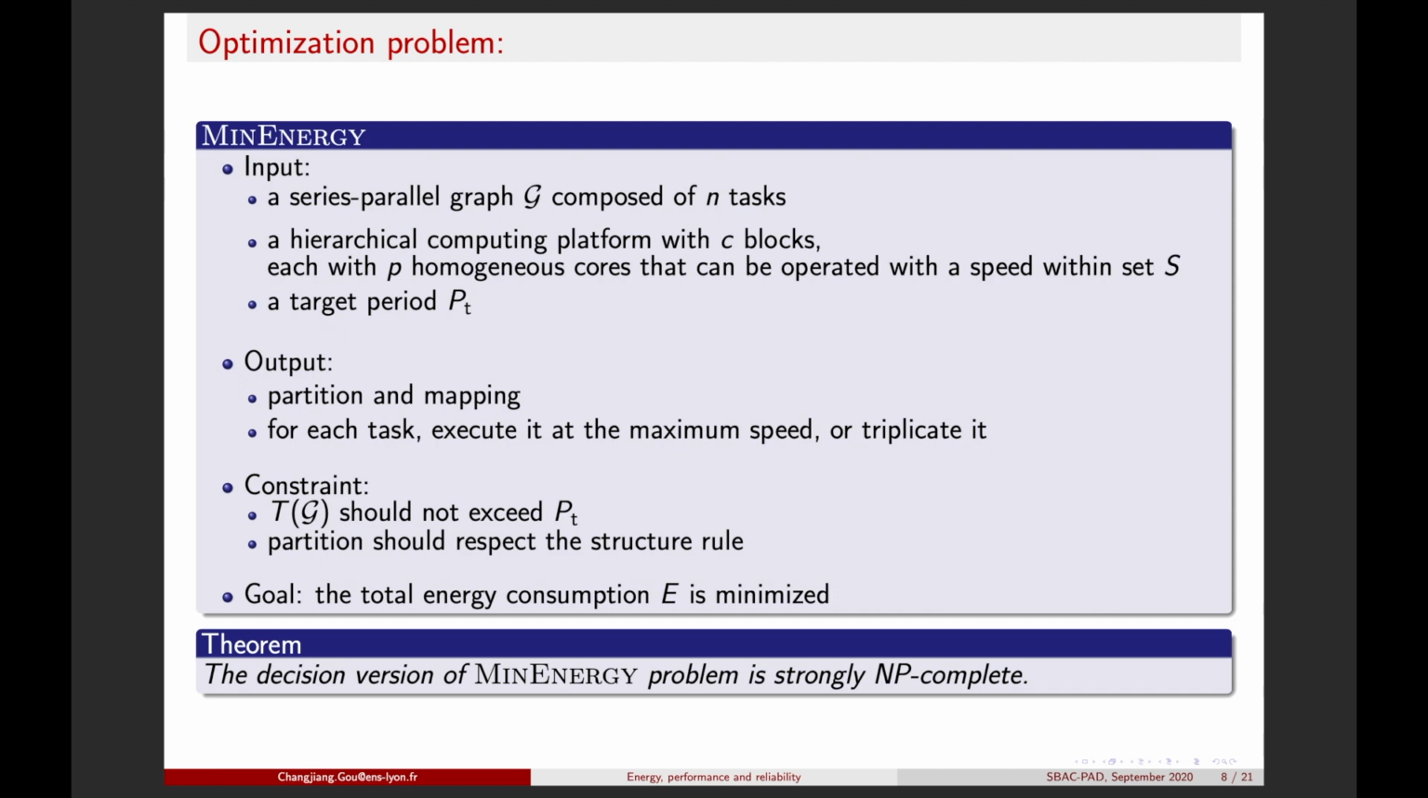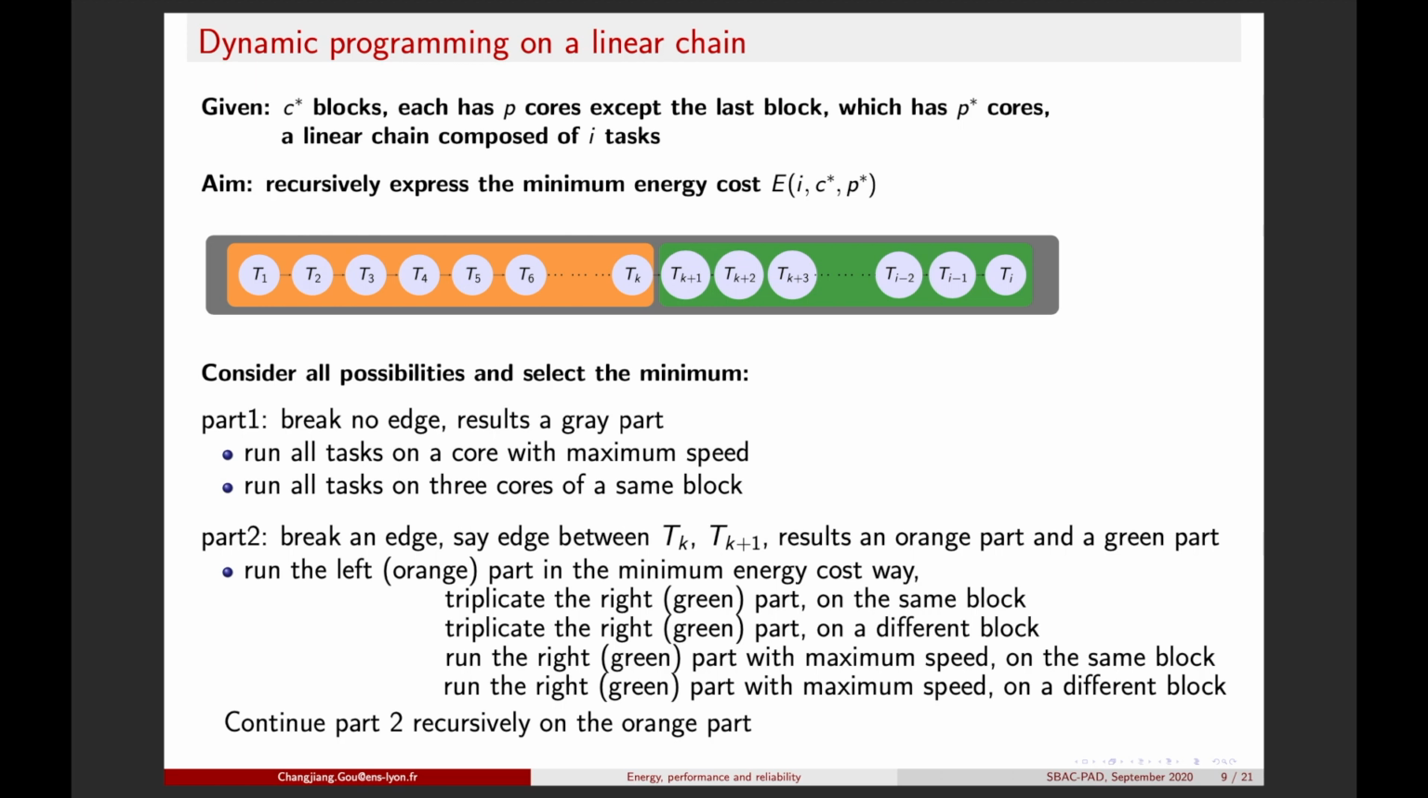Now we can formally define our optimization problem as MinEnergy. The decision version of MinEnergy has been proven NP-complete. Thus, we put our efforts on finding efficient heuristics for general cases, or optimal solutions for specific cases. For a specific case, linear chains, we proposed a dynamic programming method. We recursively express the minimum energy of running tasks T1 to Ti as function E. In this function E, the k index considers all possibilities and selects the minimum one.